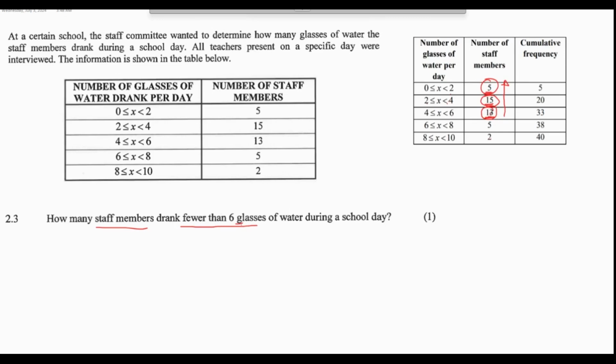So we have to add this 13 plus 15 plus 5, which is 33, or you can simply read it from the cumulative frequency column there. Okay, so there are 33 staff members.